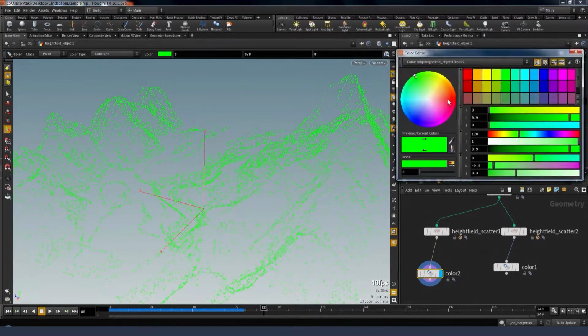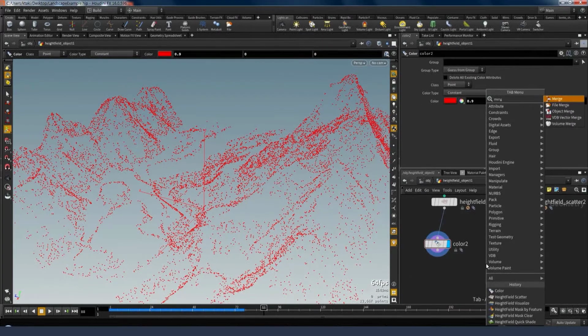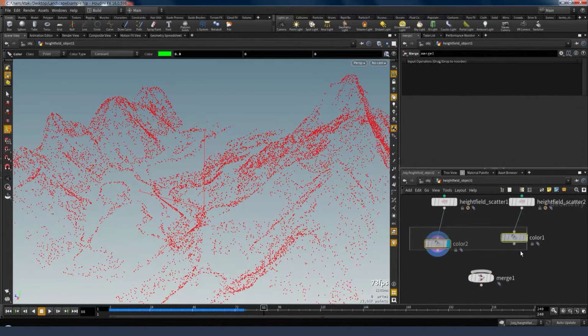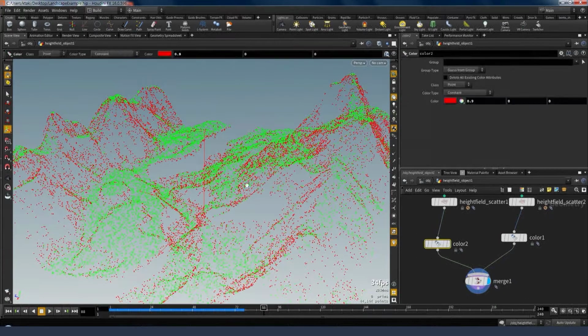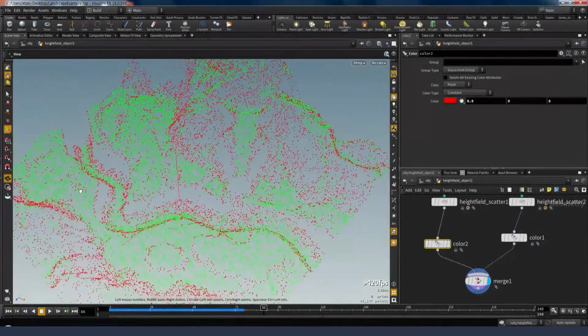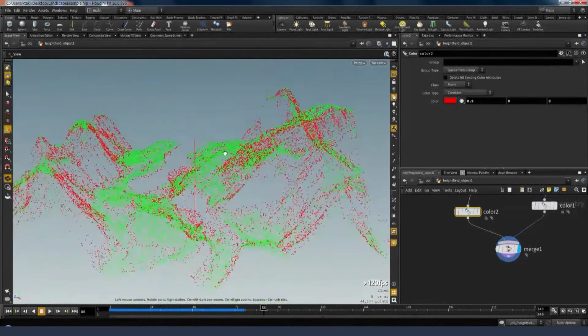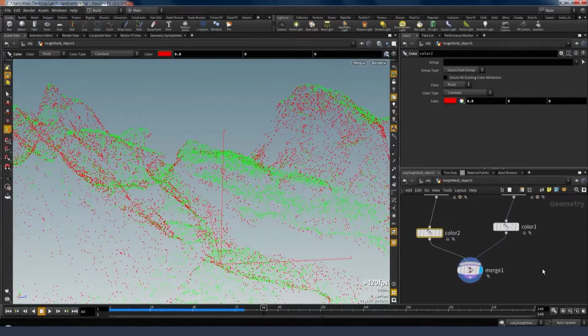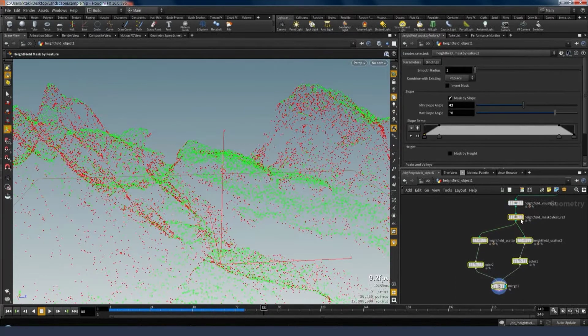In this case, I'm just going to make the first group red, for rocks, and the second group green, for grass. And so you could very quickly build up an instancing system for putting rocks and trees and other small elements on your terrain.